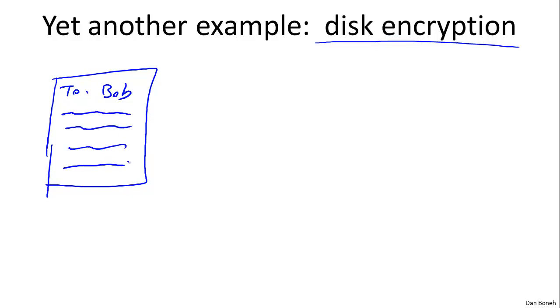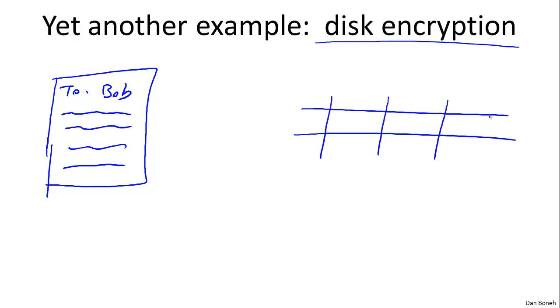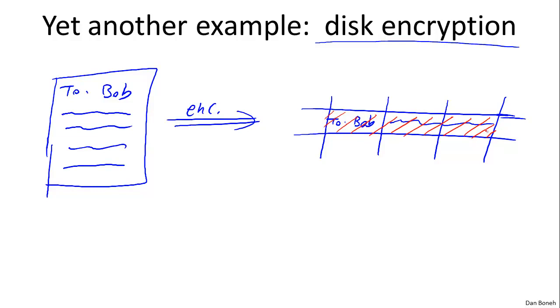When this is stored on disk, of course, the file is going to get broken into blocks, and when we actually store this on disk, things will be encrypted. So maybe "To Bob" will go into the first block, and then the rest of the content will go into the remaining blocks. But of course, this is all encrypted, so I'll use these lines here to denote the fact that this is encrypted, and an attacker looking at the disk has no idea what the contents of the message are.